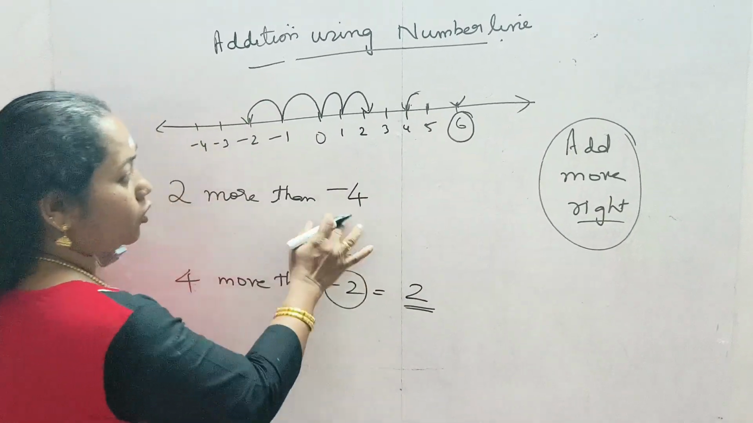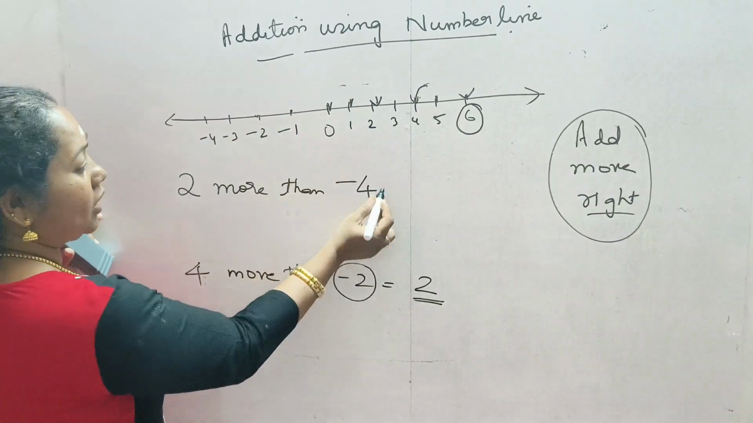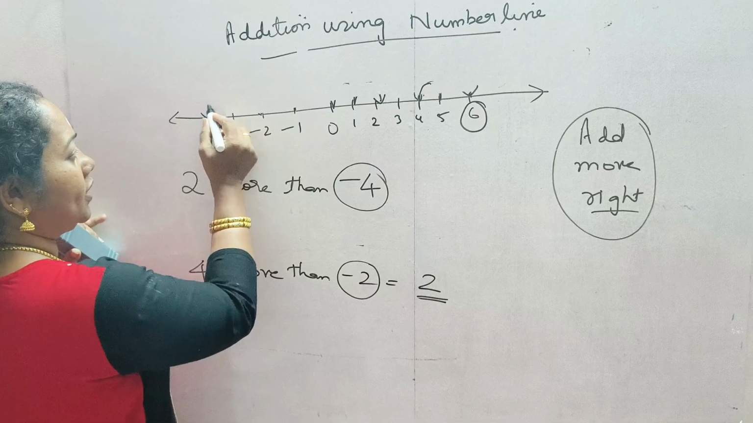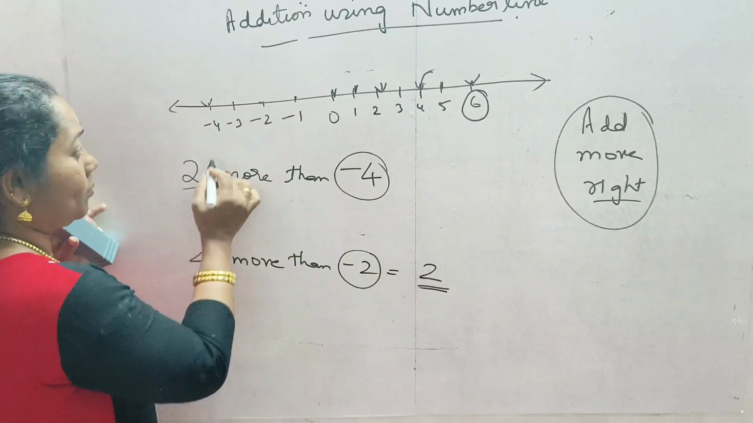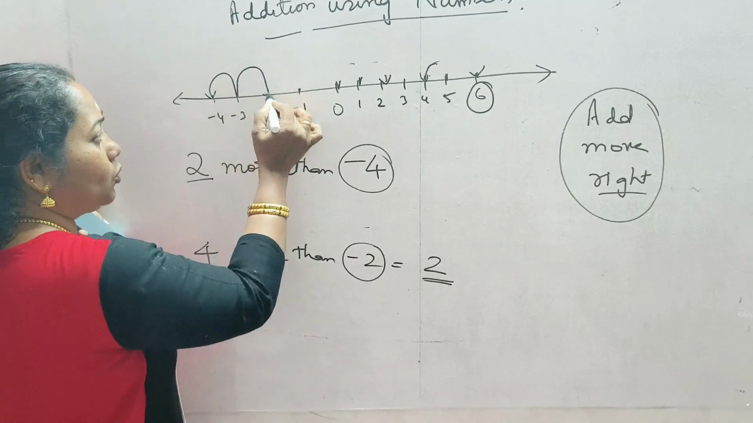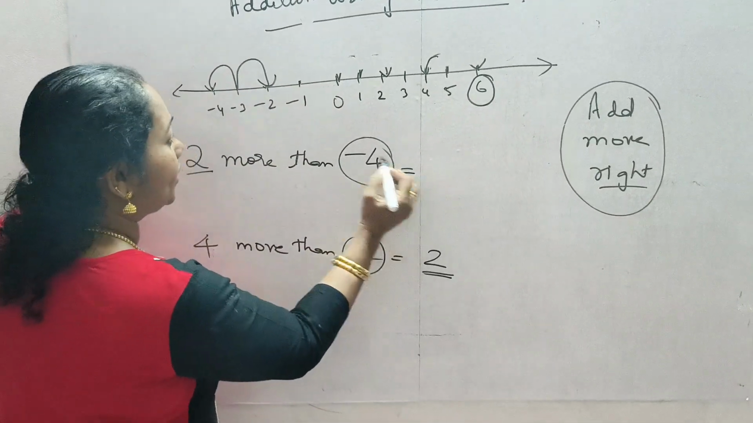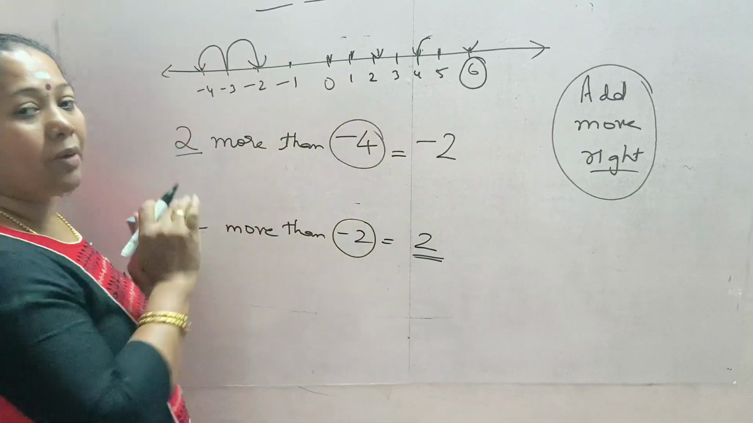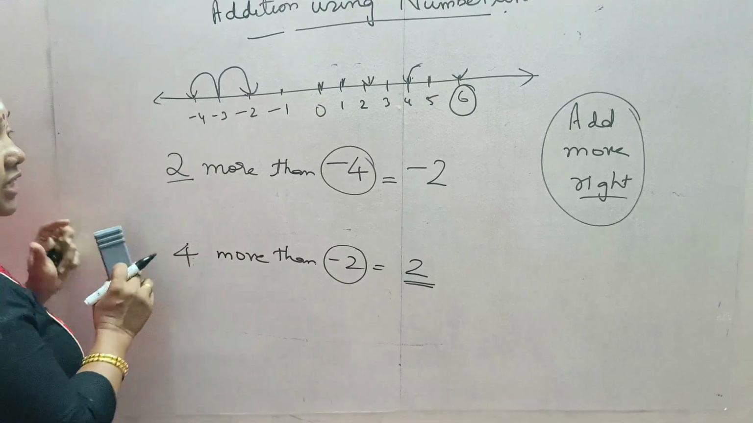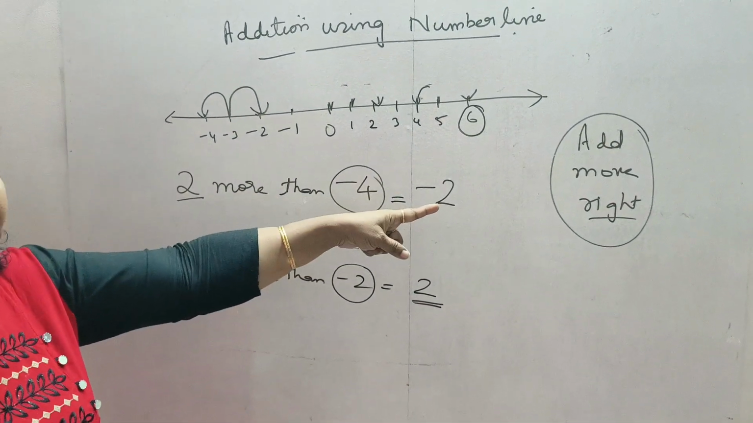Okay. Now if it is given 2 more than minus 4, how will we do this one? We will start from minus 4. So this is here, and from this we will have to go to the right side 2 numbers. 1, 2. Then what will we get? Minus 2. The answer is minus 2. 2 more than minus 4 is minus 2.